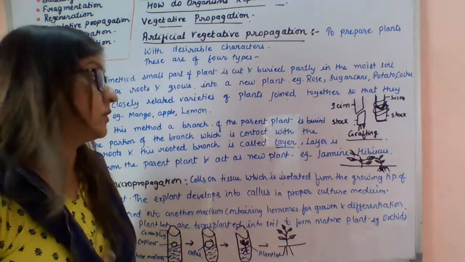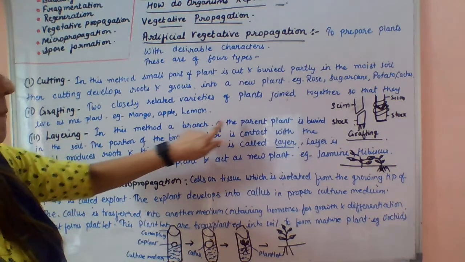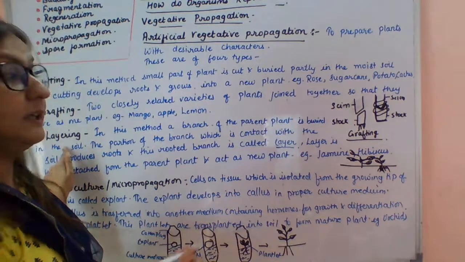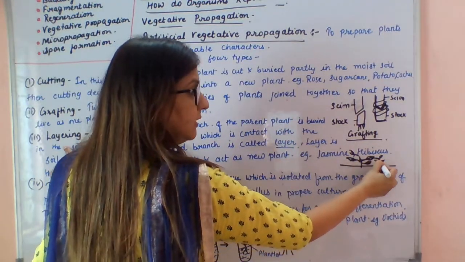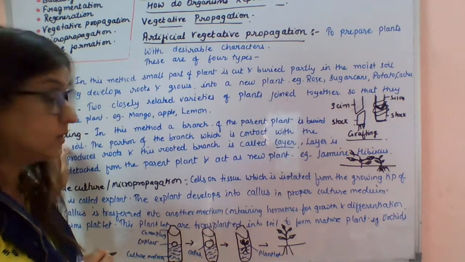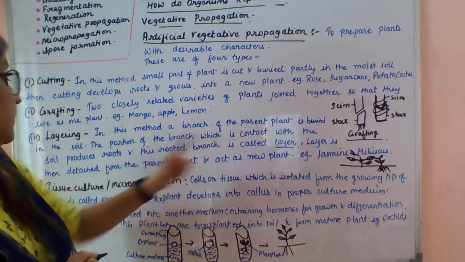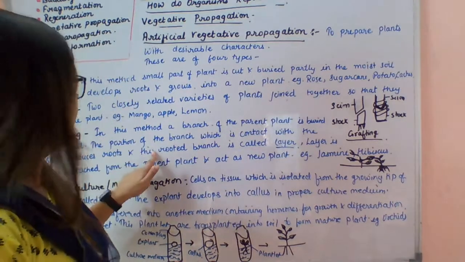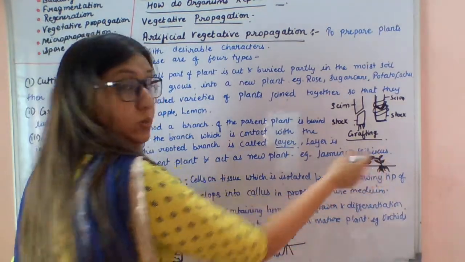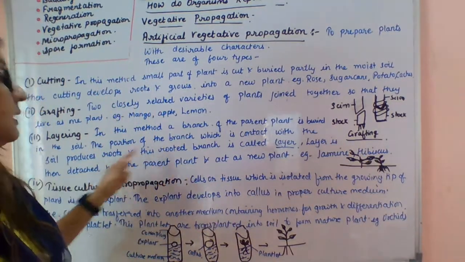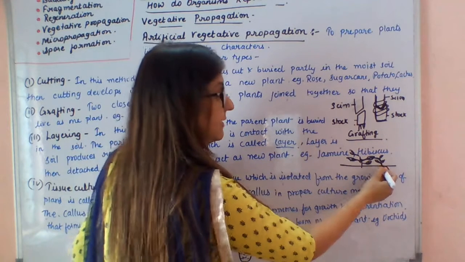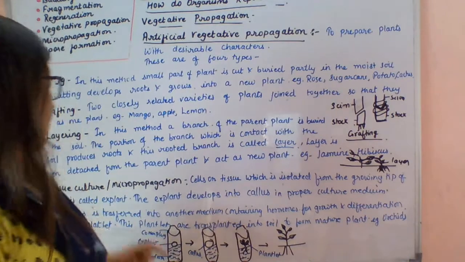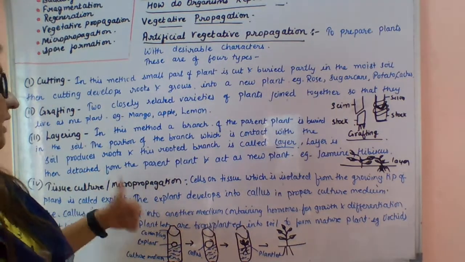So this is called layering. In this method, the branch of a parent plant is buried in the soil. The portion of the branch which is in contact with the soil produces roots. Here the roots develop automatically, and this rooted branch is called a layer.